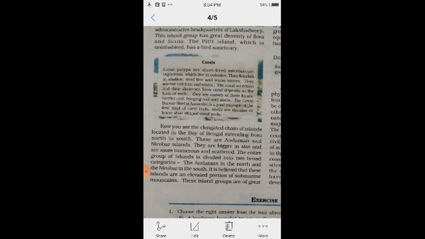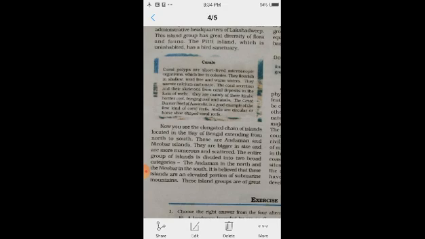Kavarati Island. It is what? The administrative headquarters of Lakshadweep. This island group has great diversity of flora and fauna, meaning different types of animals and plants, a variety of plants found on these islands.